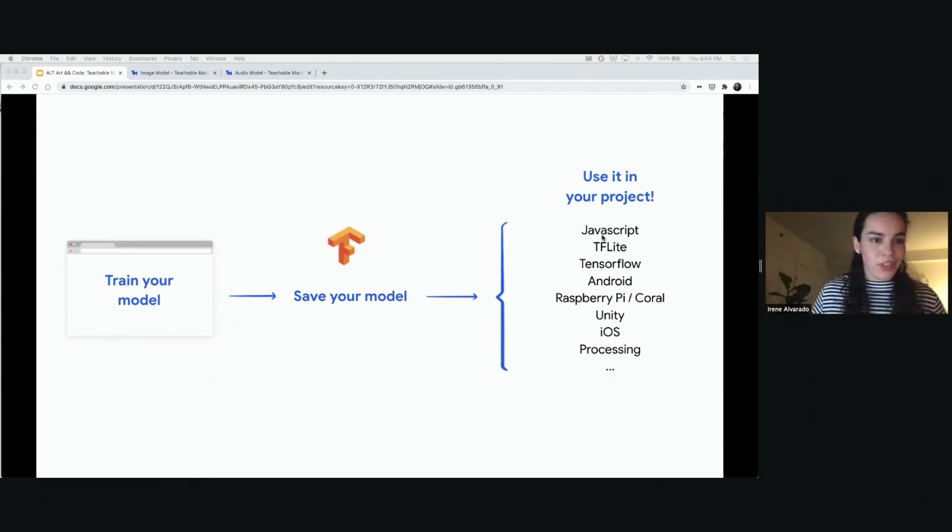We also have other conversions, right? So you can create a model and not just have it on the web. You can put it on mobile. You can put it in Unity, in Processing, in other formats, and other types of platforms.